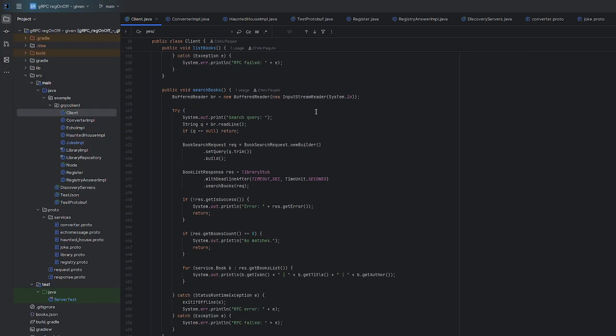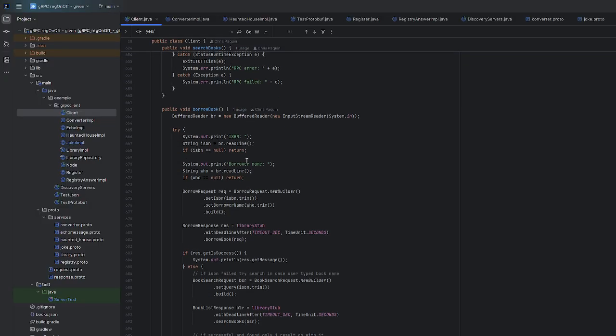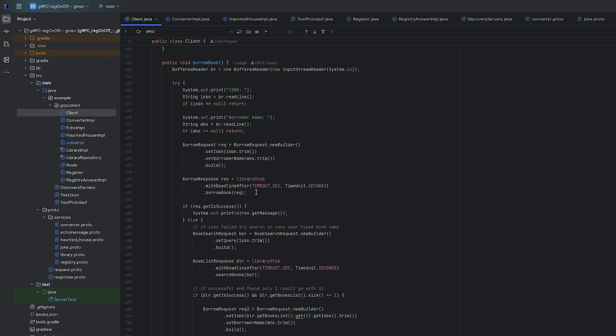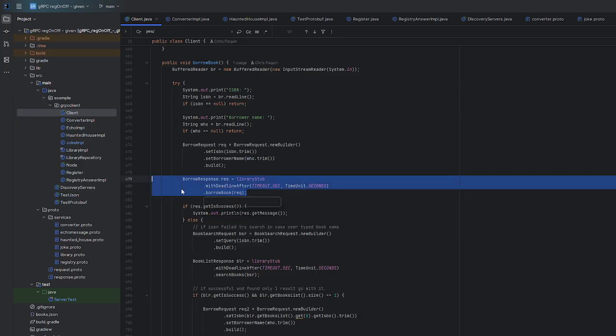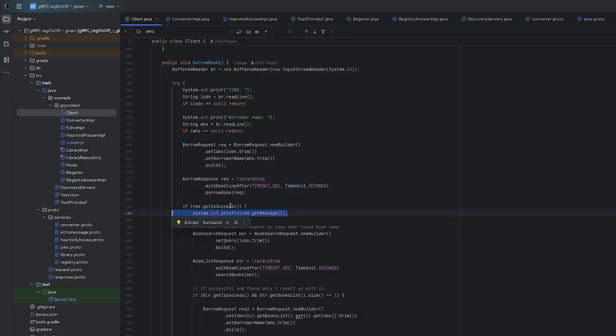Search books. It's basically doing the same thing. We're doing some error checking, and if there are none, we just do the formatting here. Borrow book. This is where I talked about we're going to send the request. Sorry, that's up here. We're going to get the response, and if it's successful, good to go.